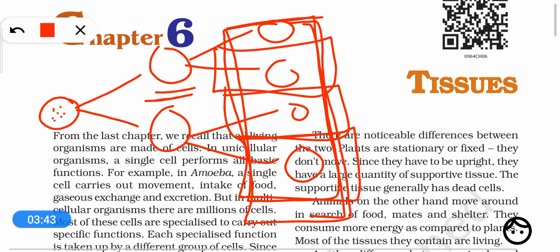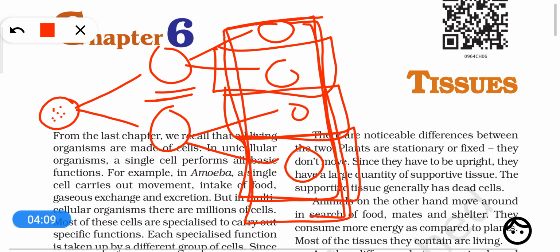So there are certain groups of cells which bear responsibility of certain functions. So there are different groups which have been given different functions. These different groups of cells with different functions are called tissues. So we can define a tissue as a group of cells together performing a particular function.